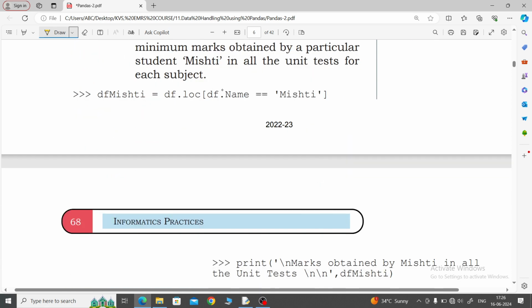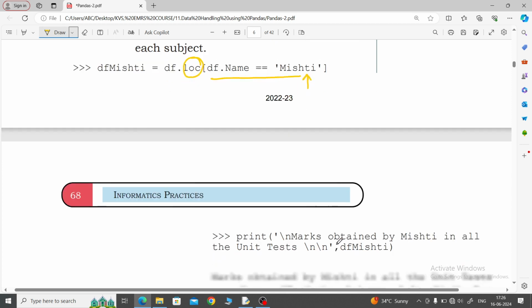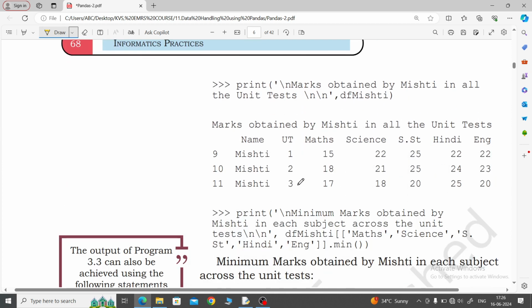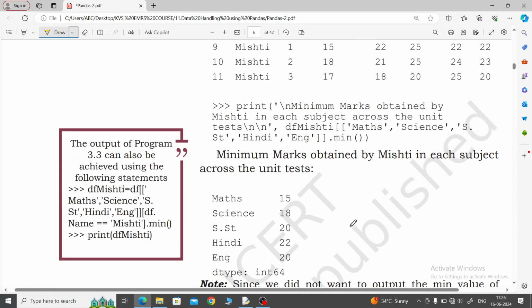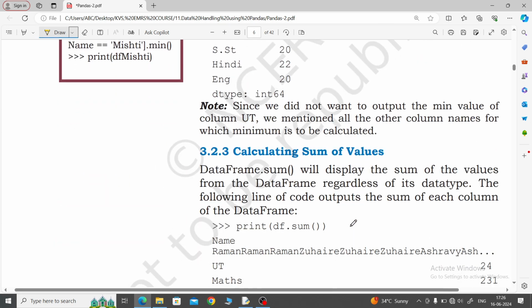df dot name equal to Misty. If you want that, then what will you do? Use loc, for location, to check whether the name Misty is present or not. Then afterwards you can see, look here, UT1, UT2, UT3, this is the mean value.